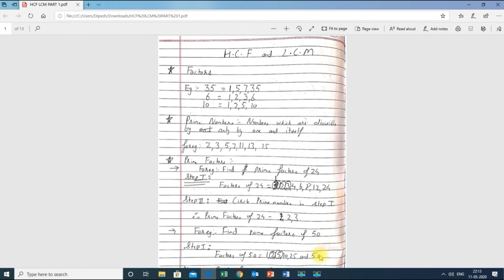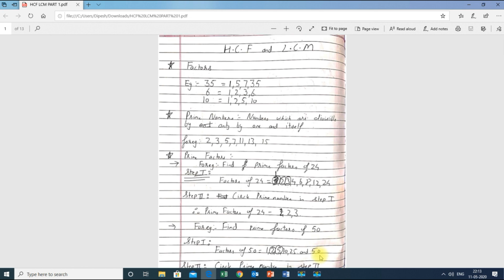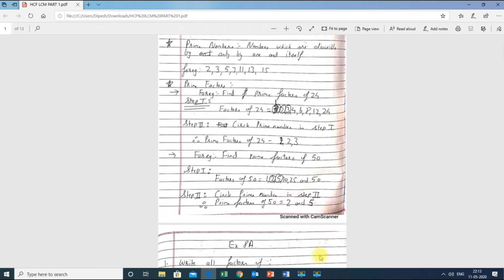Apart from these numbers, there are no other numbers which divide 50. So now what are the prime numbers in this? Out of these 5 numbers, there are 2 prime numbers, that is 2 and 5. The prime factors of 50 are 2 and 5.